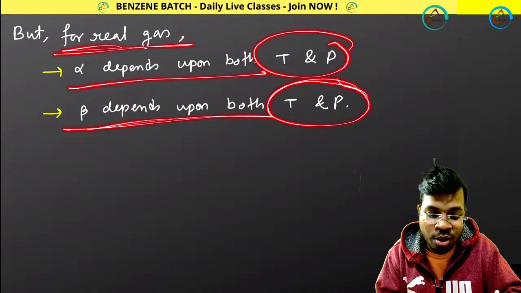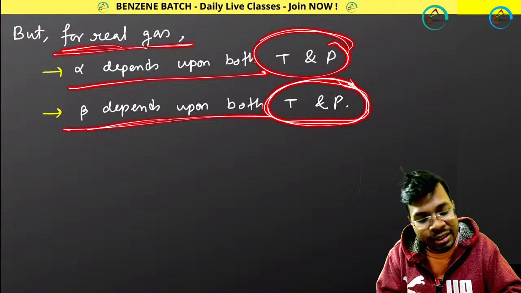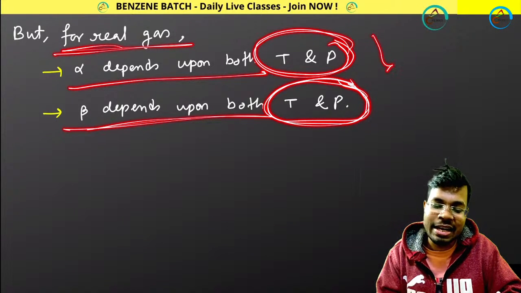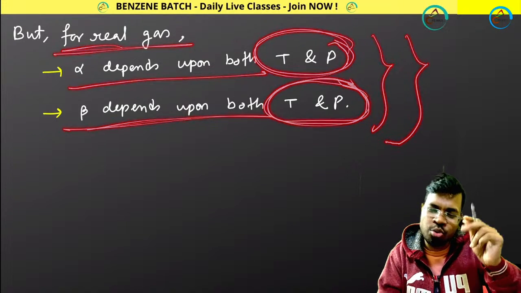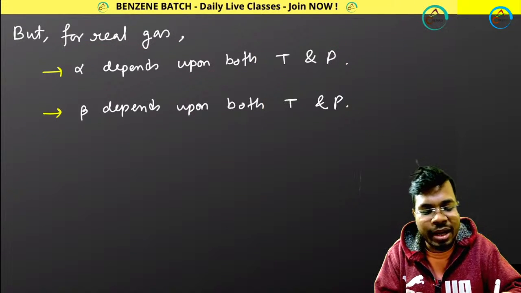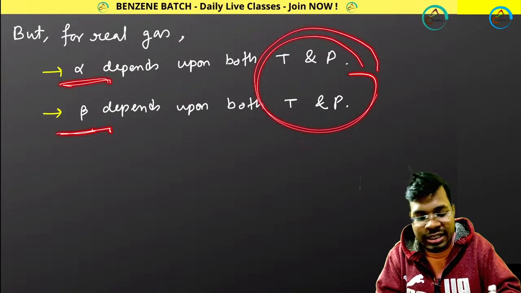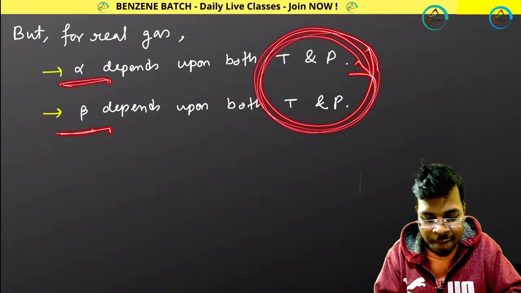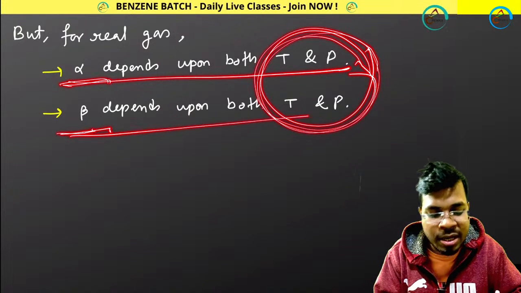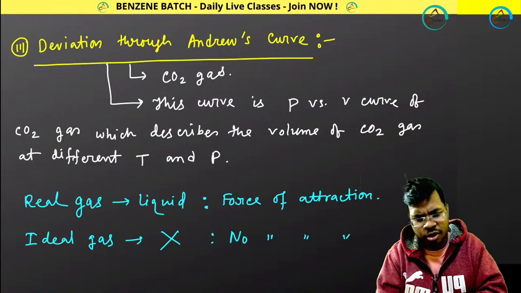And that I have shown you in my thermodynamics CP/CV relation, or you can show this from there. You can easily show this from the expression that I have already derived. You can do some other mathematics over there and prove that in the alpha and beta expressions, both T and P terms are present. These terms are present means what? Alpha depends upon T and P, beta will depend upon T and P. Simple. Okay. Next, move forward.